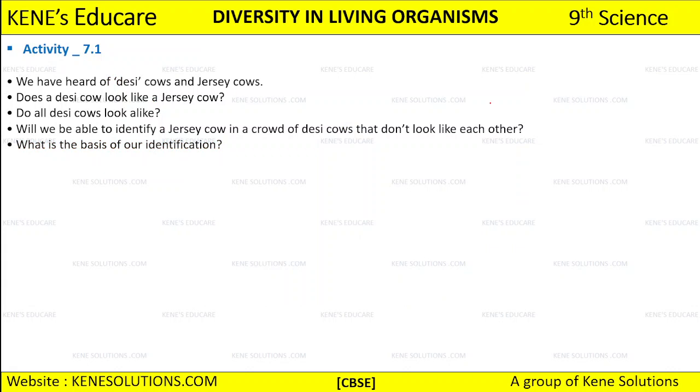Now this is one activity which has been given to you, that is 7.1. We have heard of desi cows and jersey cows. I hope that you people have heard about desi cow and jersey cow, and you know the difference between desi and jersey cow.